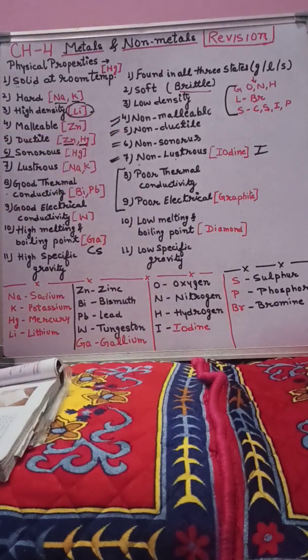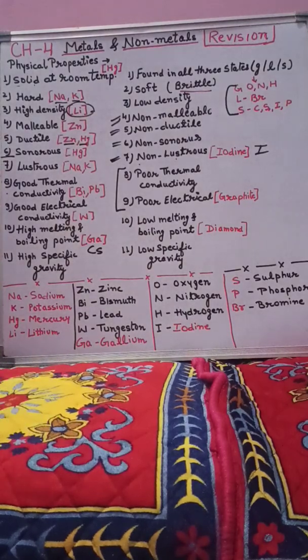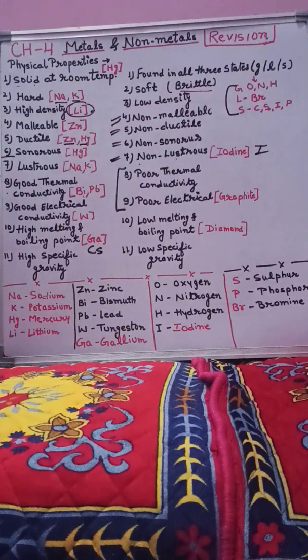Non-metals obviously have low density, because gases are examples of non-metals. The next property is malleability. Malleability is the property of a substance by which it can be beaten into thin sheets. Metals are malleable in nature.